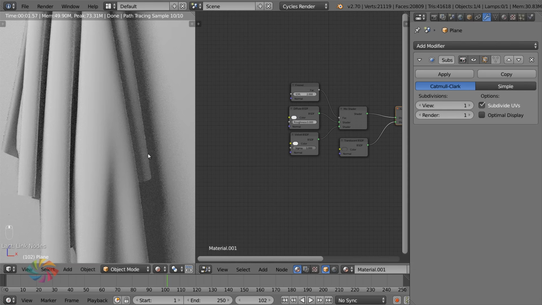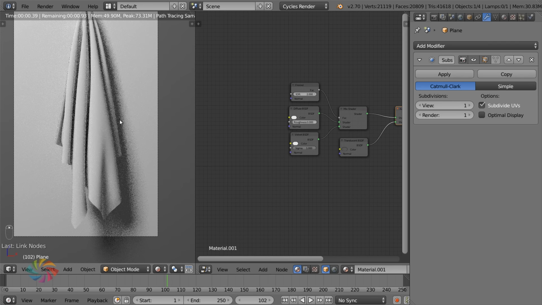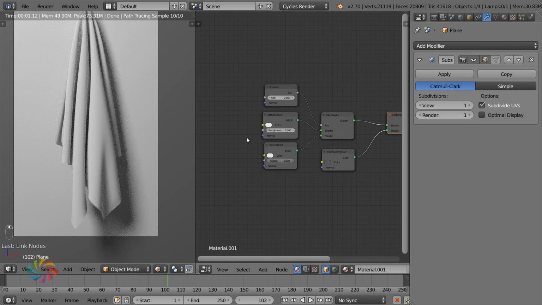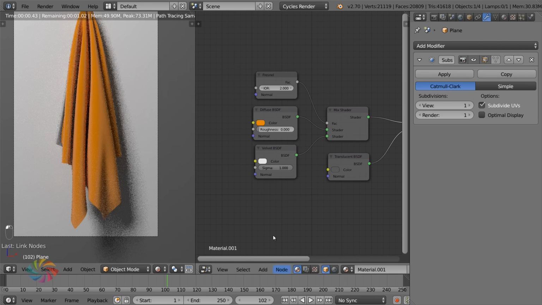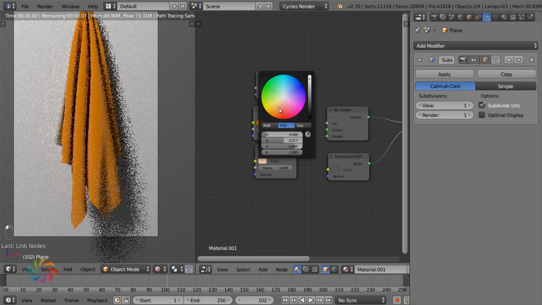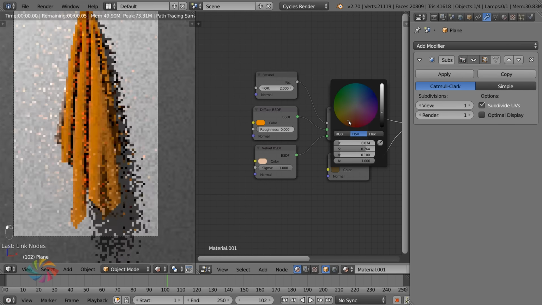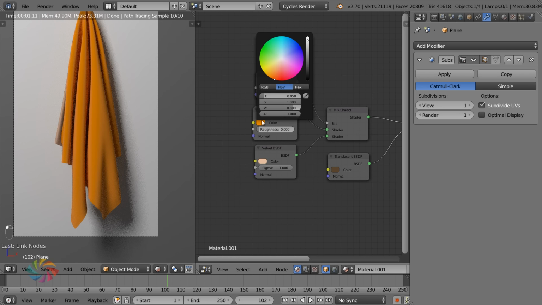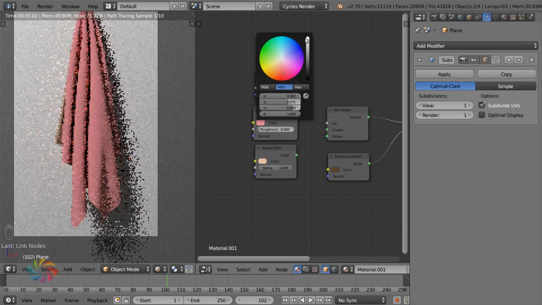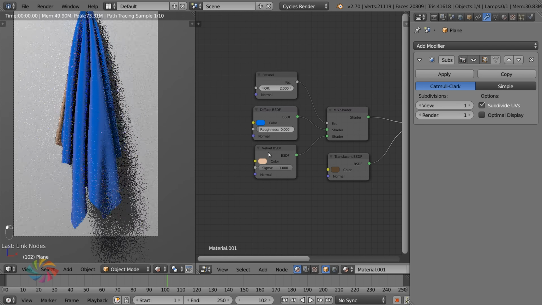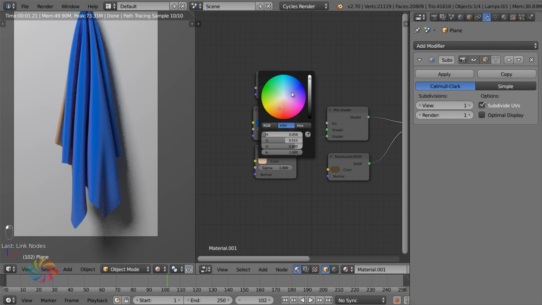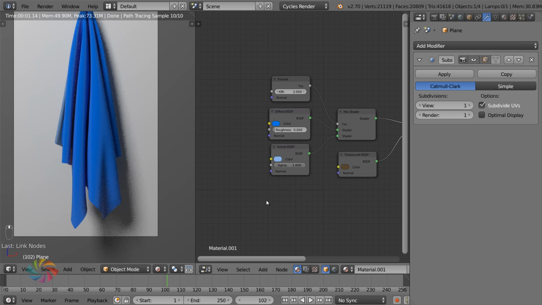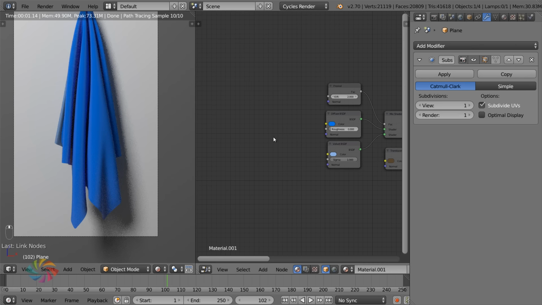Anyways, now we want to give this a color of orange, but let's say you weren't sure what color you wanted before the end of your scene and you wanted the freedom to change things quickly. Now if you had to set this to orange right there, you would have to set this also to a lighter orange, and then this one here to a lighter orange there. And then if you wanted to change that again later on, like, oh, actually I want a blue towel, well then you have to go through each of these one by one and adjust it, and it's really annoying. So instead of that, this is a cool way to do things.